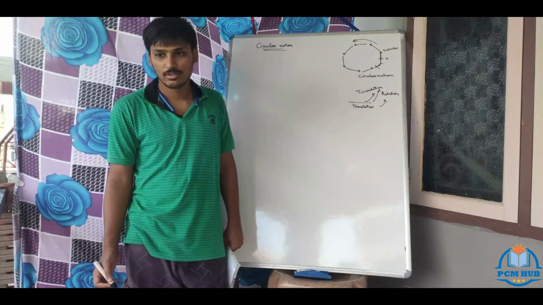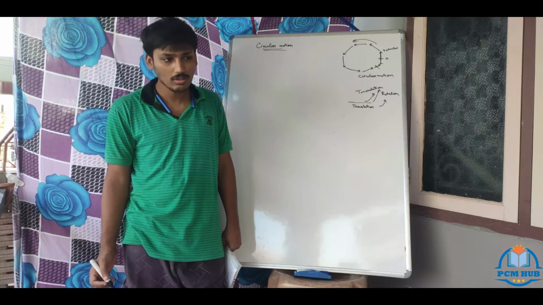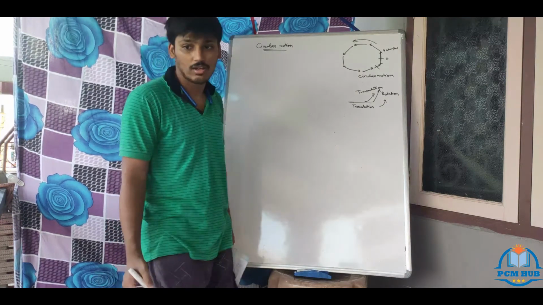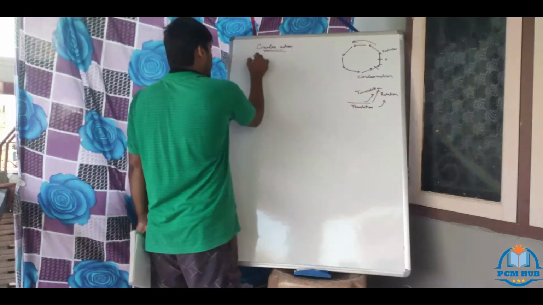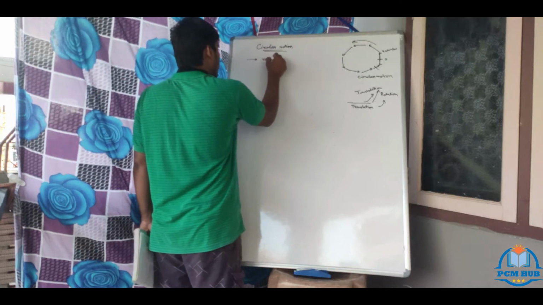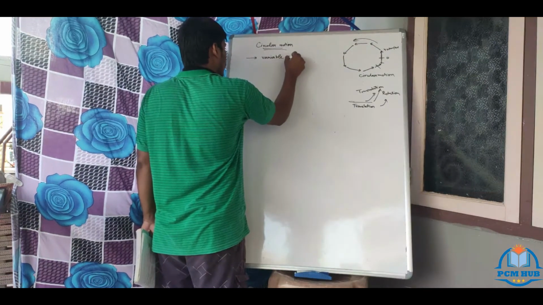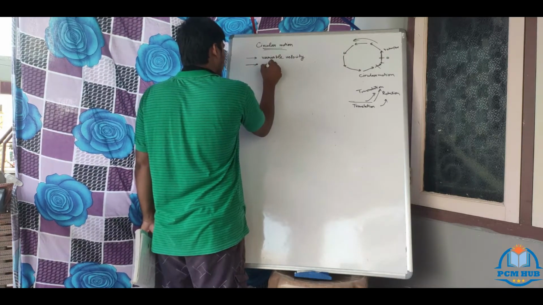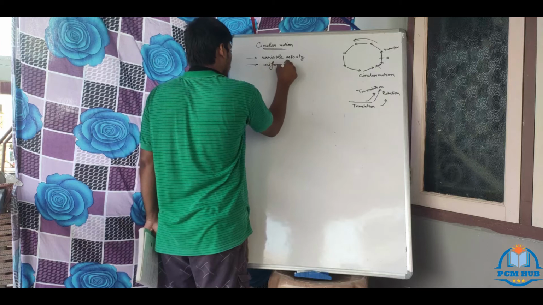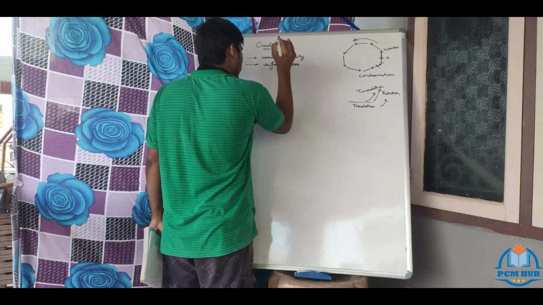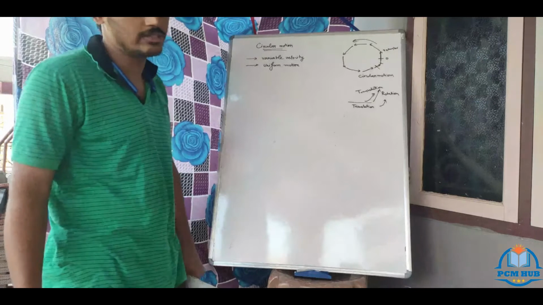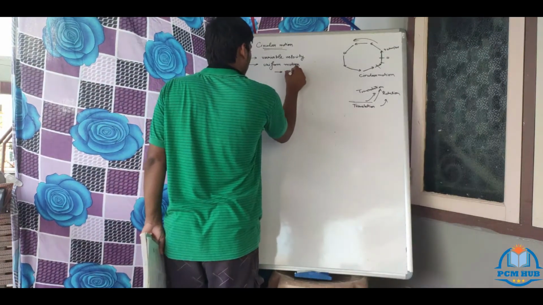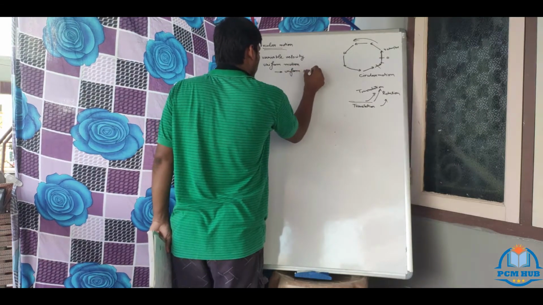Okay, clear? So, circular motion consists of variable velocity and it is a case of uniform motion. Why? Because if you take speed into consideration, it is having uniform speed, while in rotation.